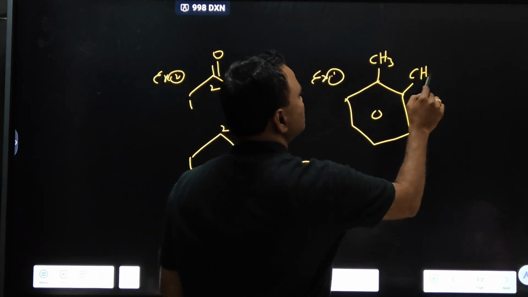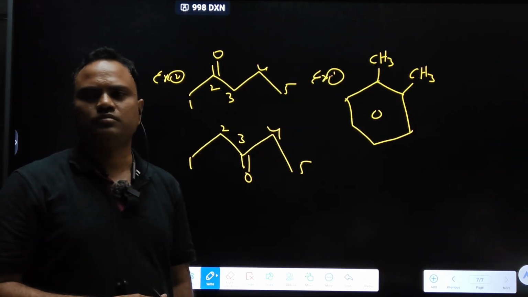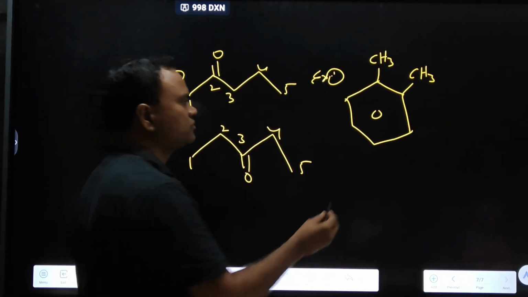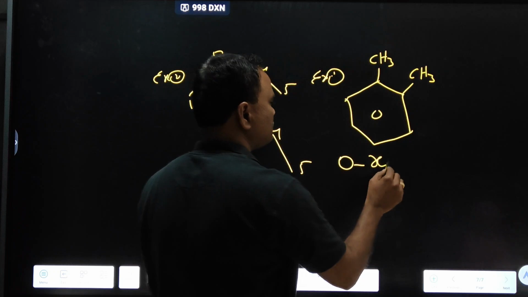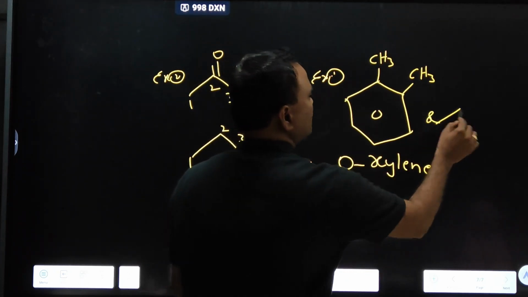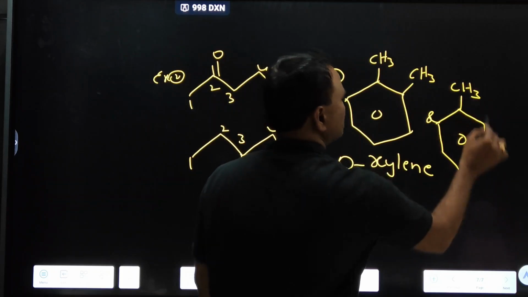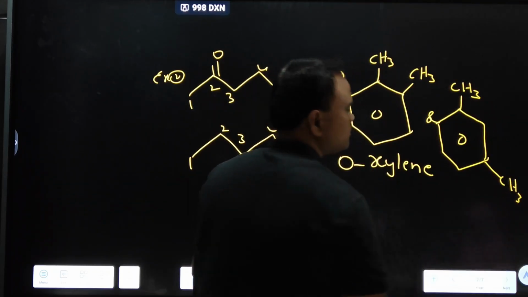What is its name? Ortho-xylene and meta-xylene. What is the relationship between them? Positional isomers.